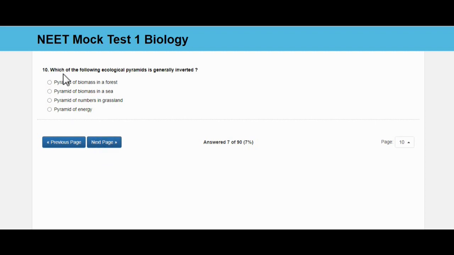Which of the following ecological pyramids is generally inverted? Pyramid of biomass in the forest, pyramid of biomass in the sea, pyramid of numbers in grassland, pyramid of energy. And the answer is pyramid of biomass in the sea.